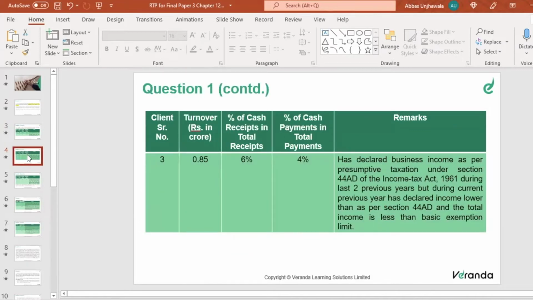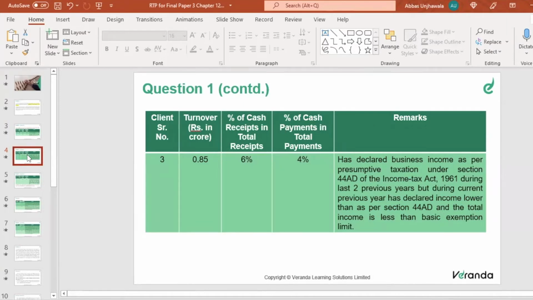Now, next one is the third criteria. My turnover is 85 lakhs, which is 0.85 crores. My cash receipt is 6%. My cash payment is 4%. Looking at this, can I apply for 44AD? Yes, I can apply. Let's see what the remarks are.